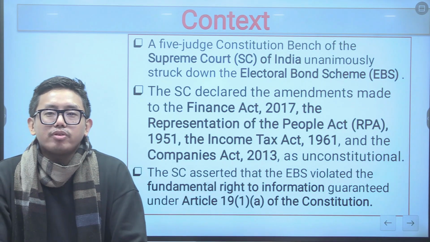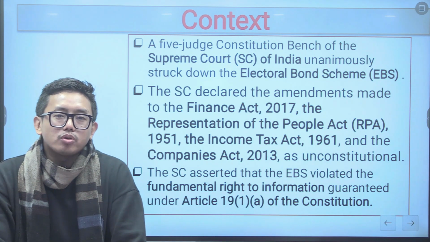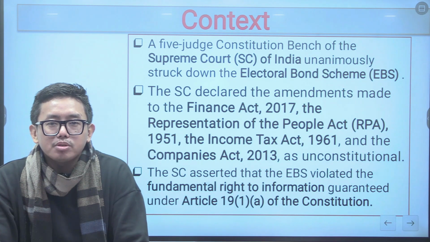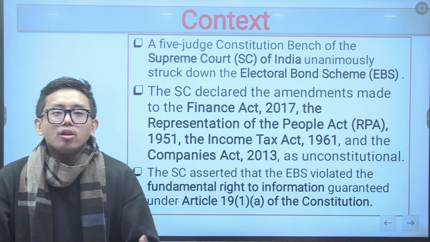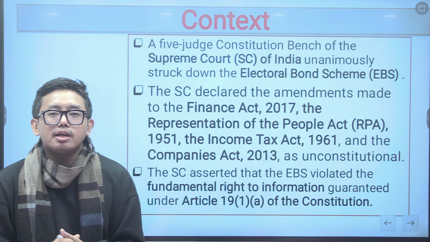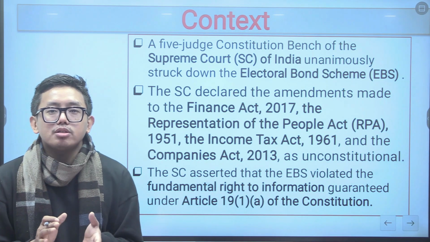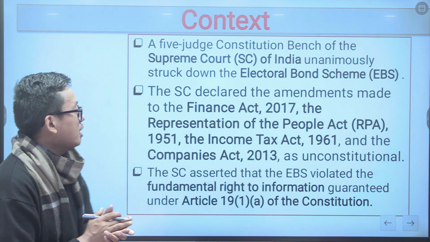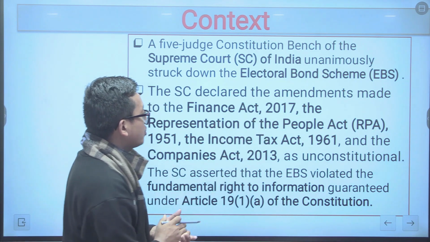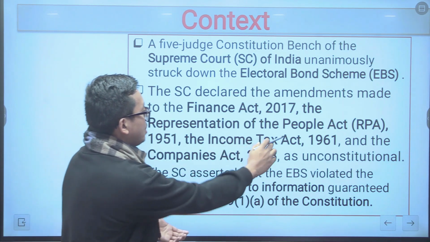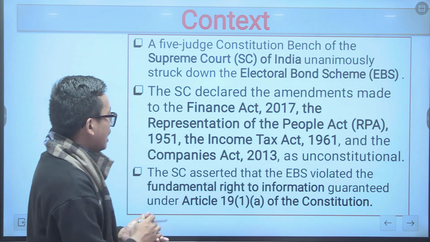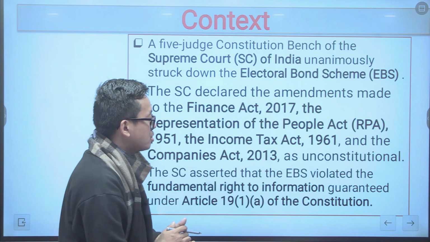As we just discussed, the 5-judge Constitution Bench of Supreme Court of India unanimously struck down the provisions of electoral bond schemes. The Supreme Court declared all the amendments that were brought to bring the electoral bond schemes in India as unconstitutional. For instance, to bring the electoral bond scheme in India, Government of India had made the amendments in Finance Act of 2017, Representation of People Act of 1951, the Income Tax Act of 1961 and also the Companies Act of 2013.